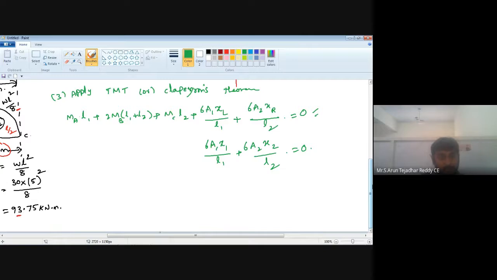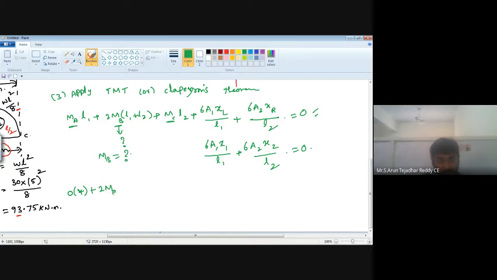Now, in this one, we already discussed MA and MC. MA has a simple support and MC also has a simple support. So we can simply substitute 0 into L1, which is the first 4 meter, and here MB is the unknown. Finally, we need to find the MB value only.